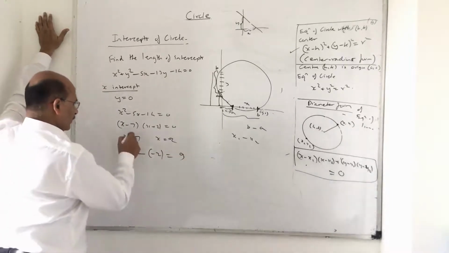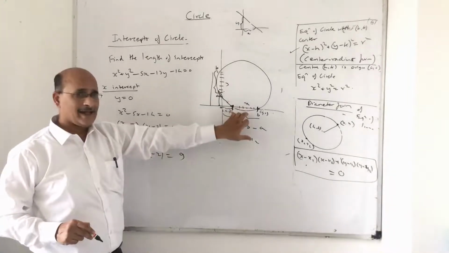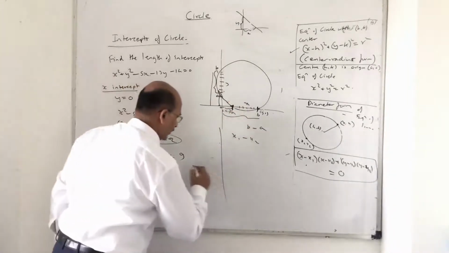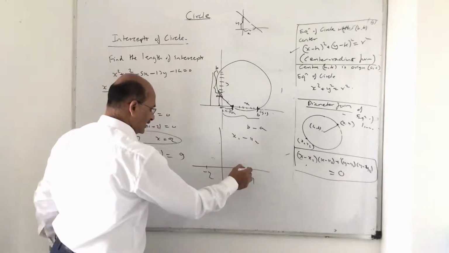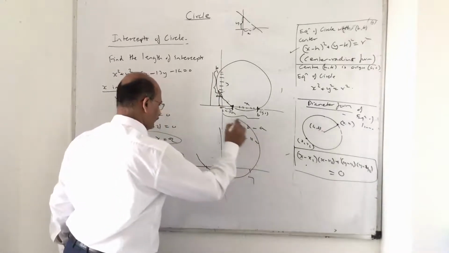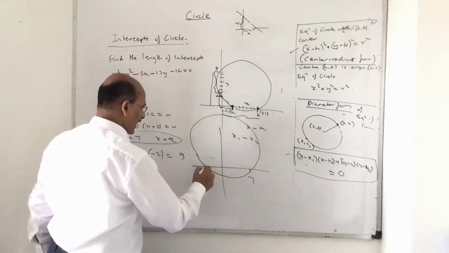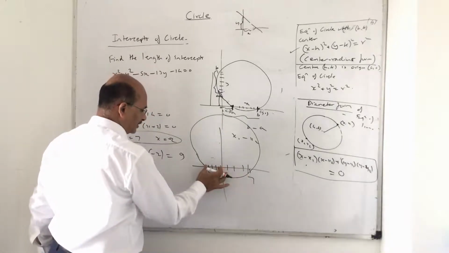So I hope you got this point, because what is this x equal to 7, x equals to minus 2? This is the point where the circle cuts the x-axis. So once again I will explain to you properly. Suppose this is minus 2 and this is 7. So the circle is cutting at this point, so the circle is like this. So what is the x-intercept? This is the x-intercept, correct or not? This much distance is 2.